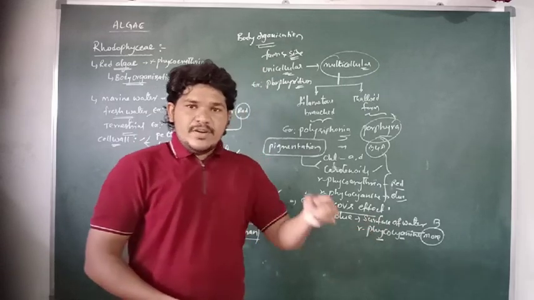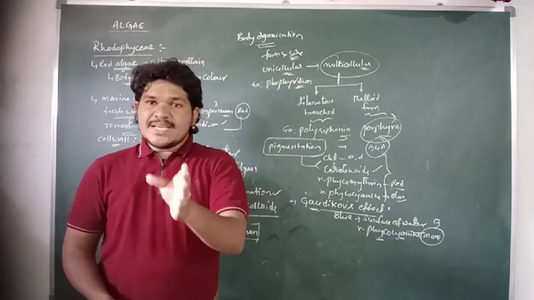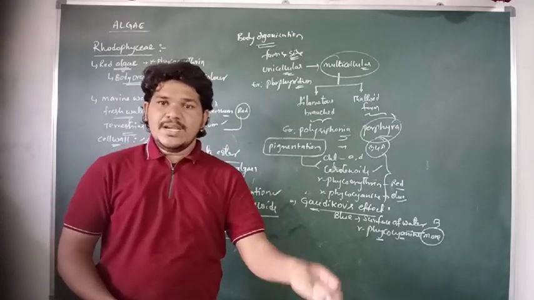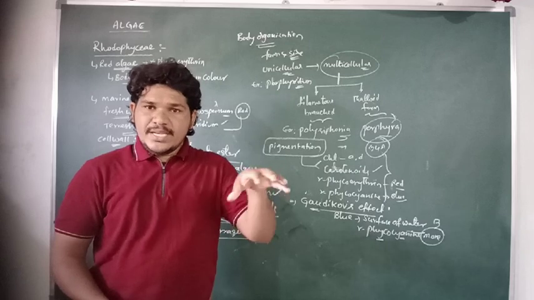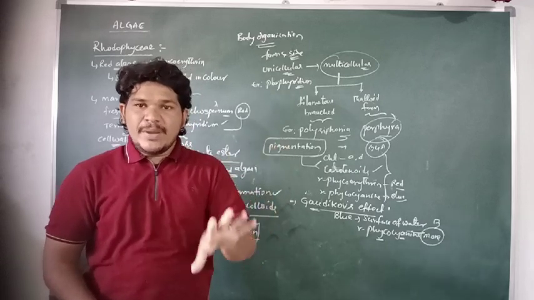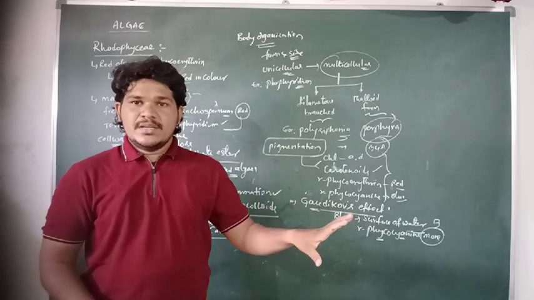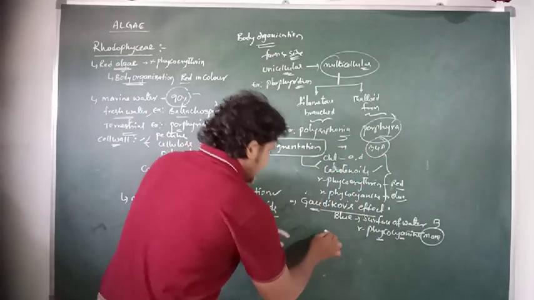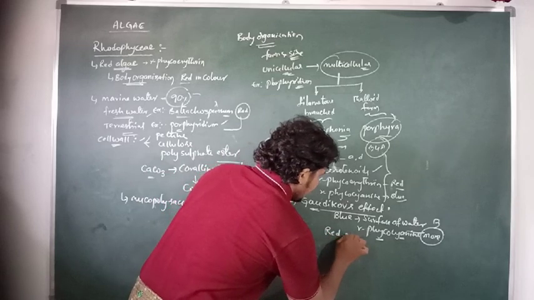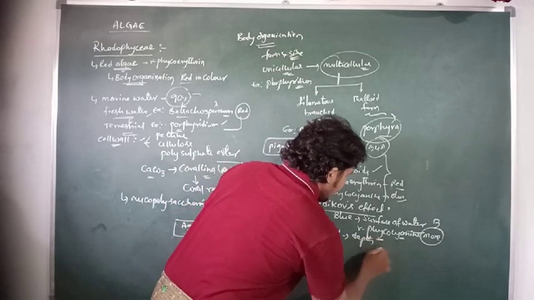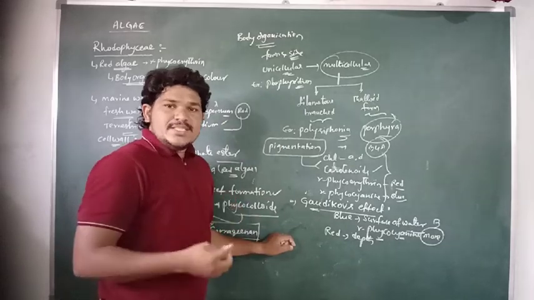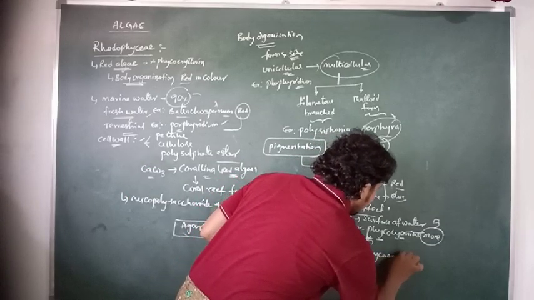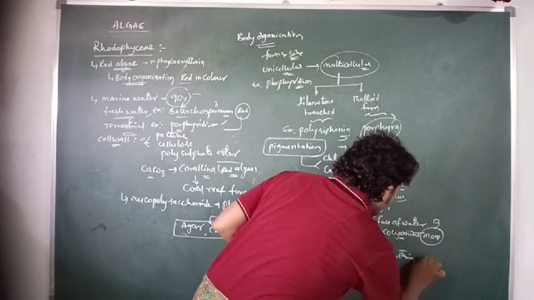And then their body color also appears red when they are growing in the depth of the sea or the depth of the oceans. In the deep water where little light penetration occurs, their body color appears as red because in their body cells the R-phycoerythrin is more.